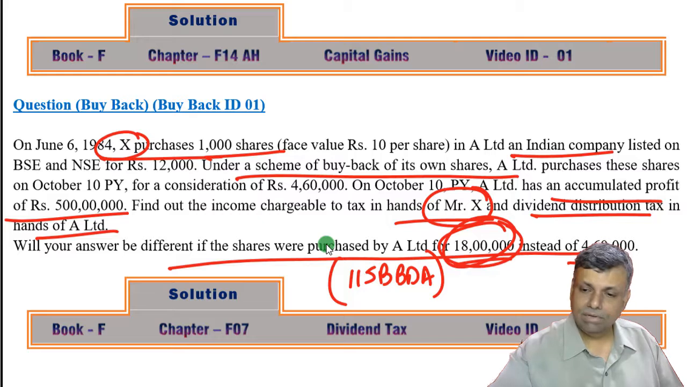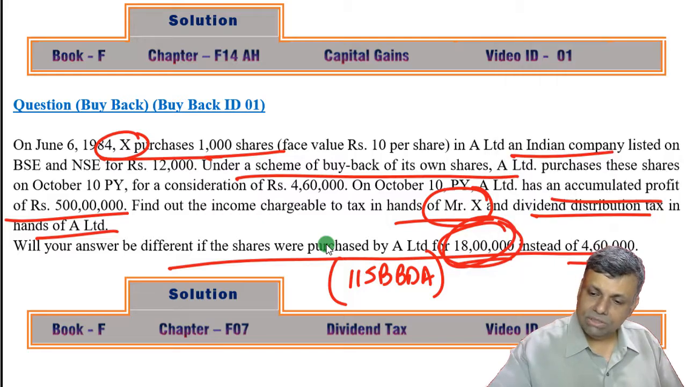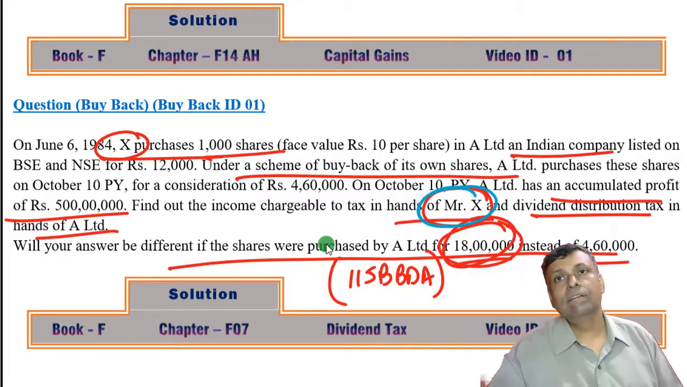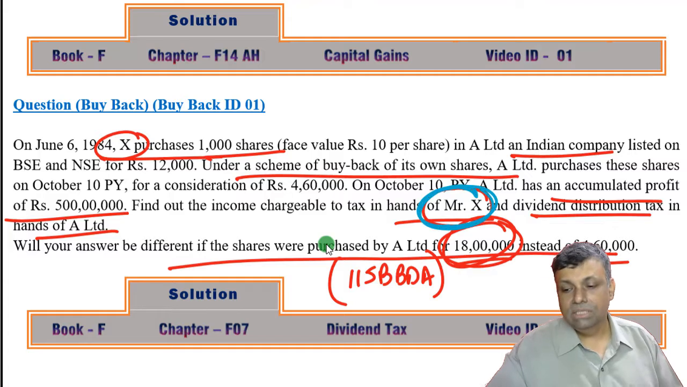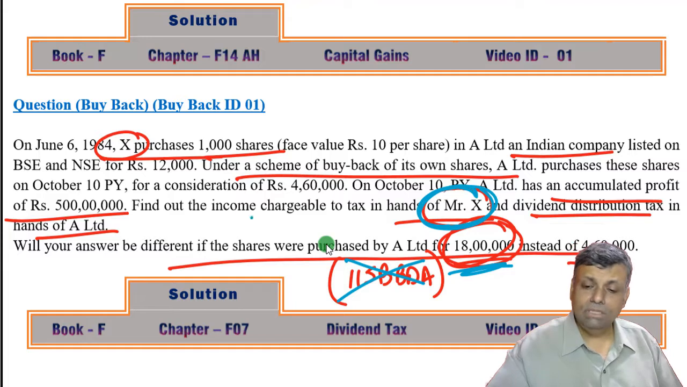X? Okay, so will this gentleman, Mr. X, have any complications? Because he might be receiving some very big money. Now the point here, the message is very clear that 115BBDA does not apply. Does not apply. 115BBDA applies only if it is a dividend referred to under section 115O.